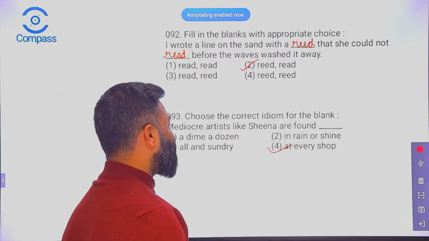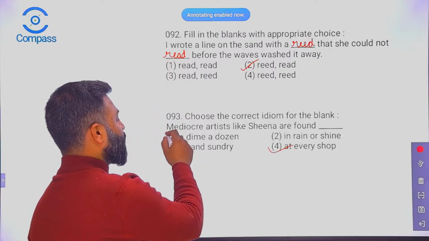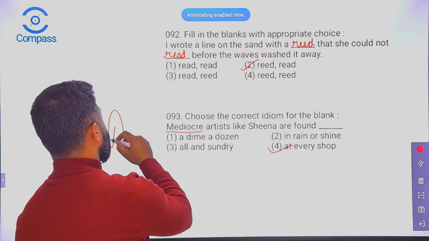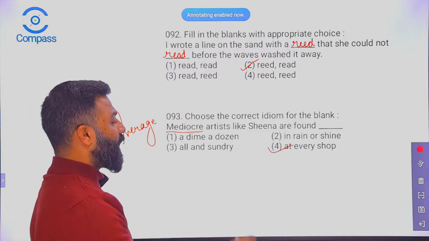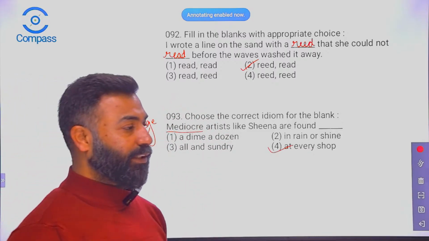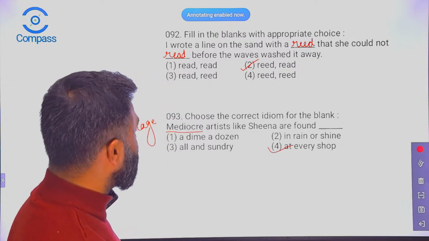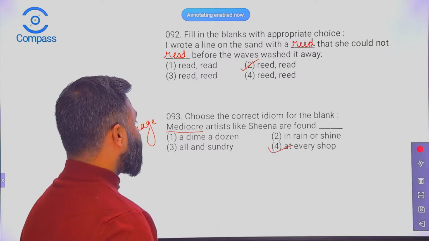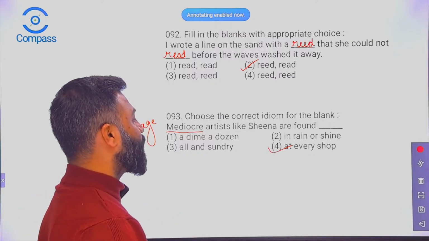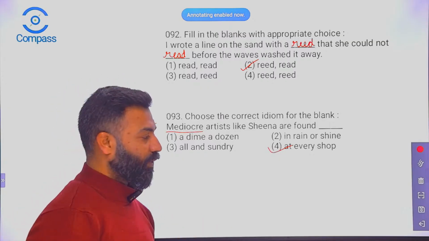Mediocre artists like, what does mediocre mean? Mediocre means, come on, what does it say? Average, somebody who's average, right? Not special, not even skilled, right? So mediocre artists like Sheena are found at every shop. Okay.